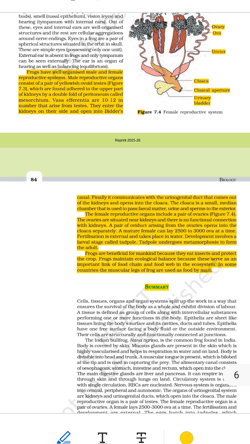What it does: vision, eyes, helps the frog see things; hearing, tympanum plus internal ears, helps the frog hear and keep balance; smell, nasal epithelium, helps the frog smell air, food or water; taste, taste buds, helps the frog taste food; touch, sensory papillae, helps the frog feel things.